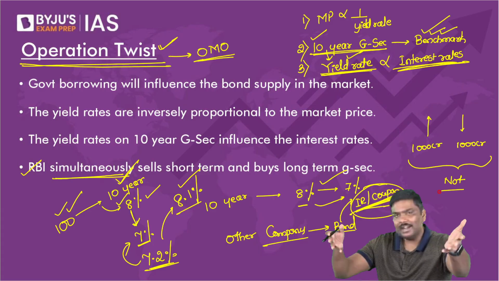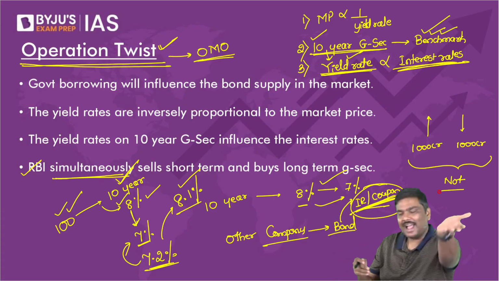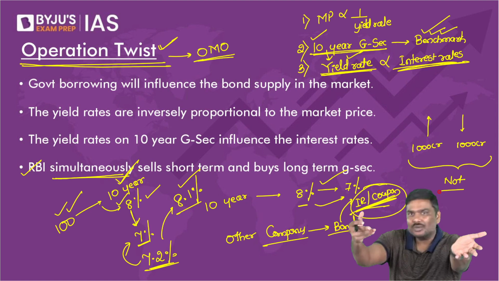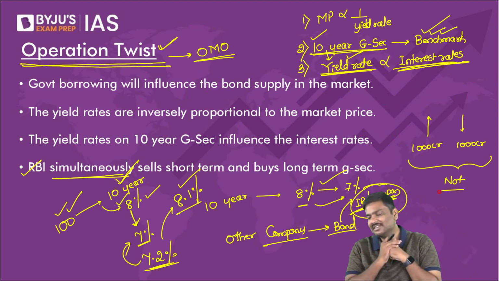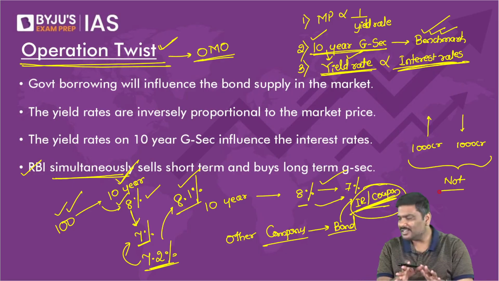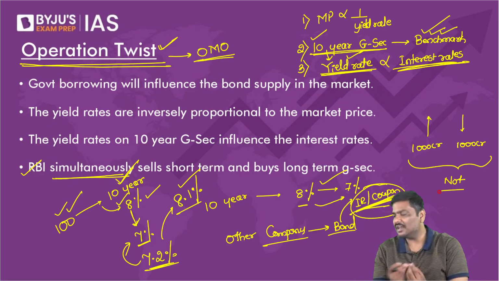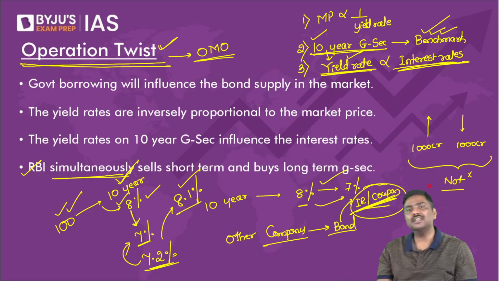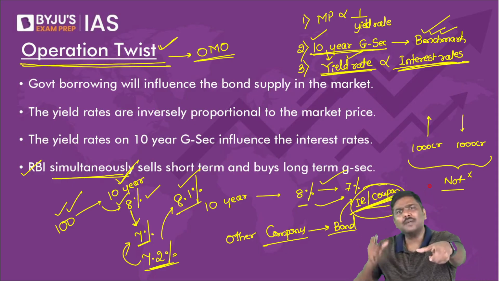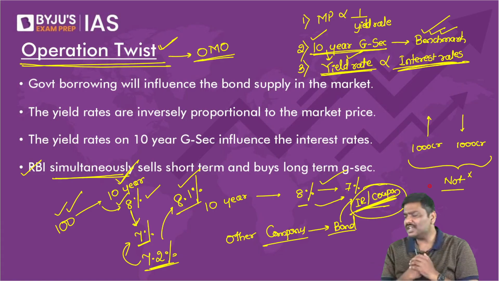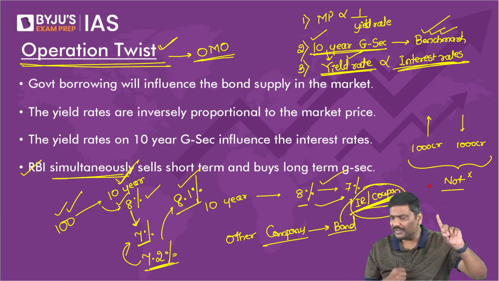So on one side, 1,000 crore will get added. On the other side, 1,000 crore will be withdrawn. How will the money supply change? Money supply will not change because the same value is added and the same value is subtracted. Does anybody have a difficulty in this?